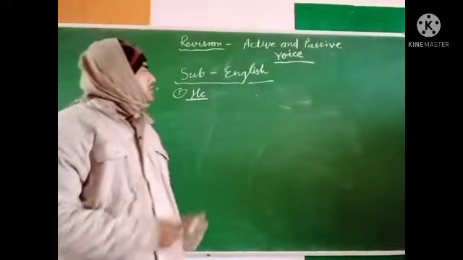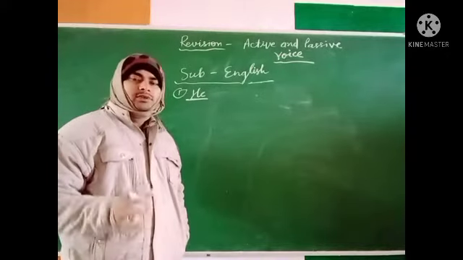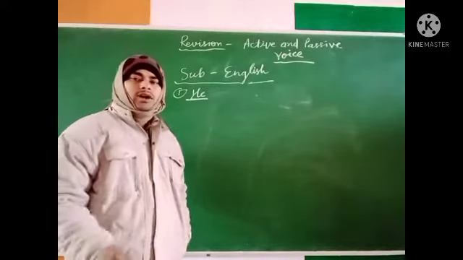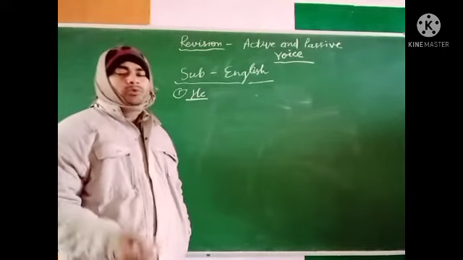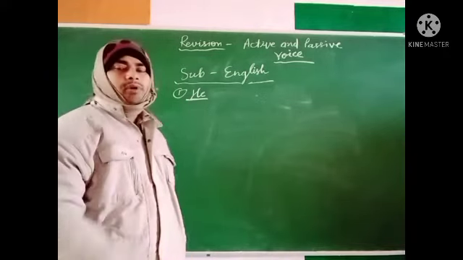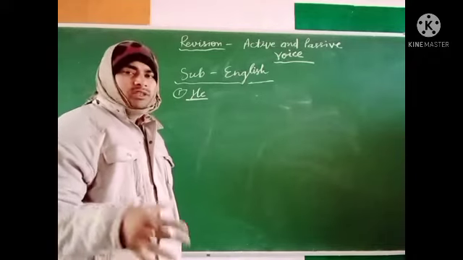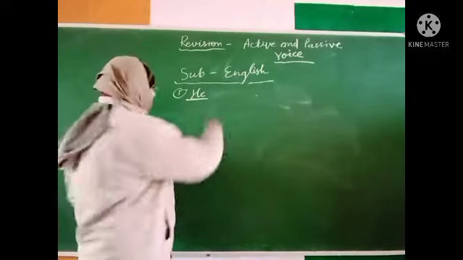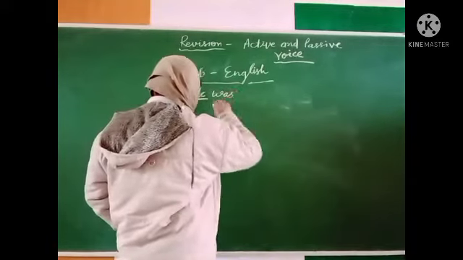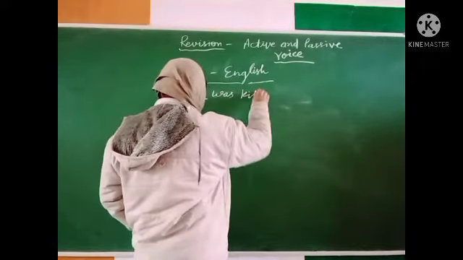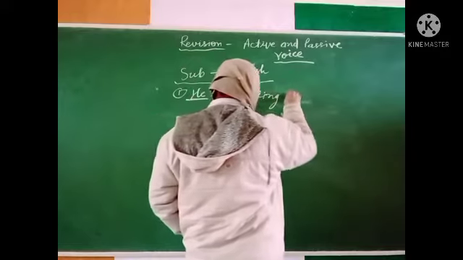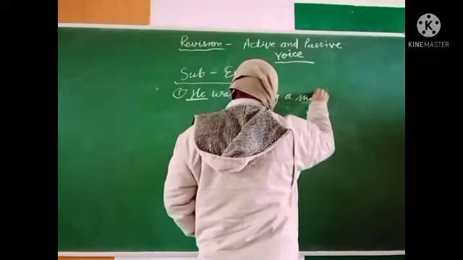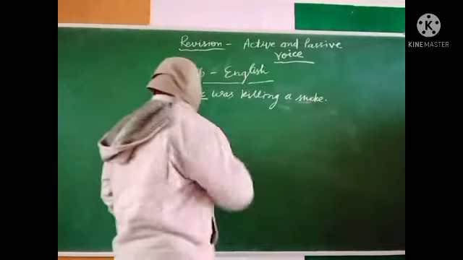In past continuous tense we use was and were, for singular was and for plural were, and the ing form of the verb. This is the rule of the tense. He was killing a snake.